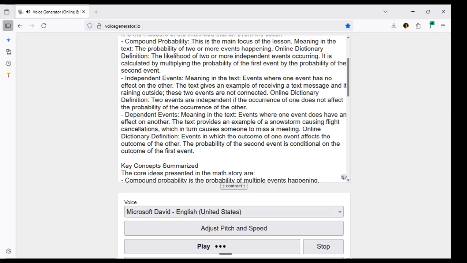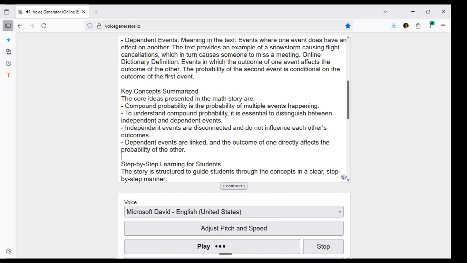of the other. Dependent events, meaning in the text, events where one event does have an effect on another. The text provides an example of a snowstorm causing flight cancellations, which in turn causes someone to miss a meeting. Online dictionary definition, events in which the outcome of one event affects the outcome of the other. The probability of the second event is conditional on the outcome of the first event.